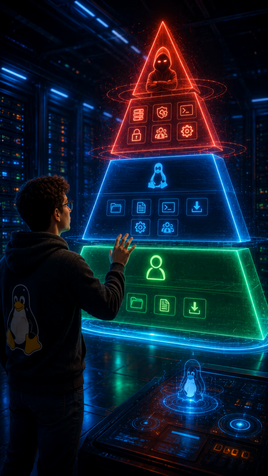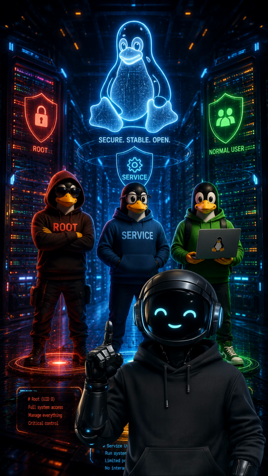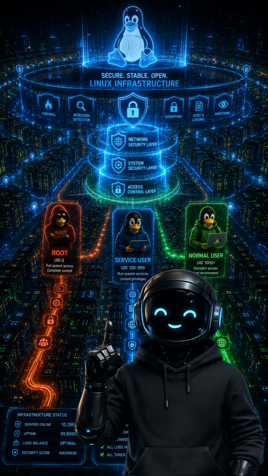So the whole idea is to limit permissions and reduce security risks? Exactly. Separating users into root, service, and normal users is one of Linux's core security features. It ensures every account has only the permissions it needs, making the system much safer even if one account is compromised.